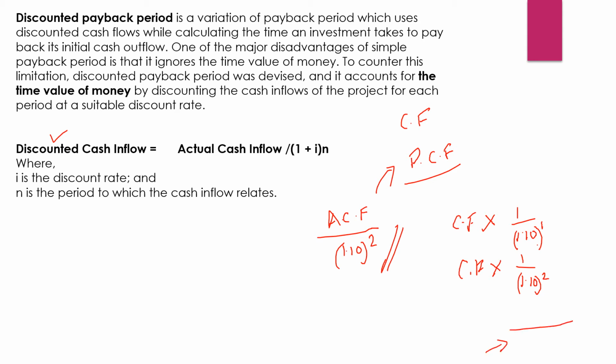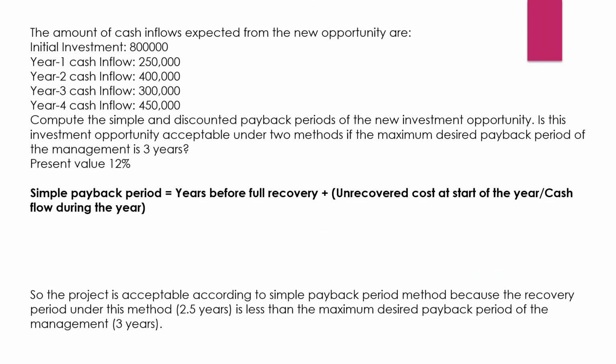Yes. So let's see a question. How will we be finding out the discounted payback? In this question, the initial investment has been given as 8 lakh and we have uneven cash flows. We need to find out the simple and the discounted payback period.